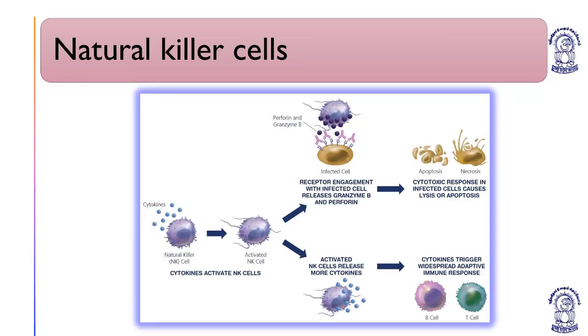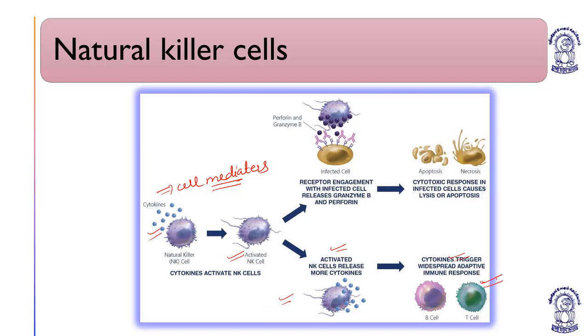Cytokines are cell mediators, and they basically activate the natural killer cells. The activated natural killer cells release more and more cytokines, and they will further activate the acquired immune response.